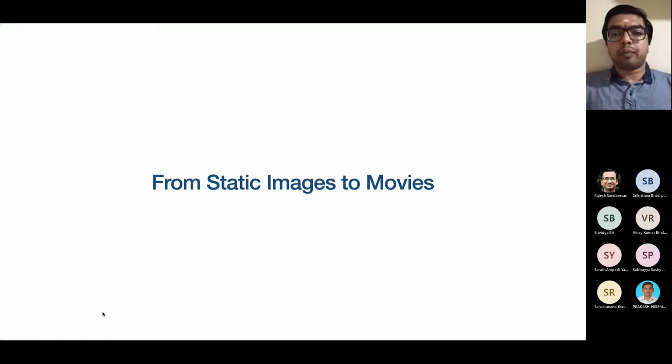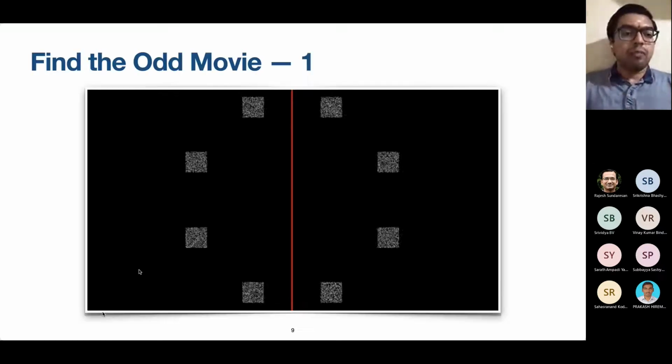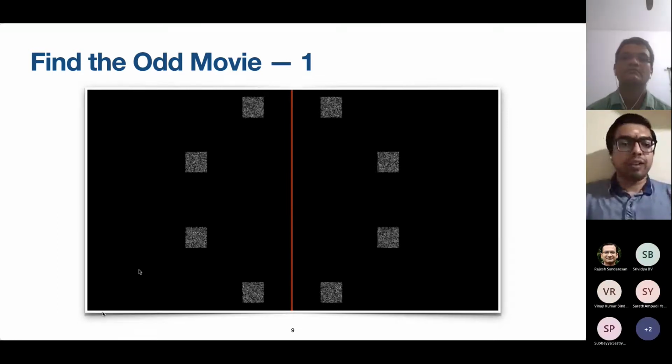Our interest is to move from static images to a slightly more sophisticated setting, which is that of movies. Now imagine a visual search experiment like this, where you are shown 8 patches of drifting dots movies. The dots in each of these movies drift at a certain angle. The angle of drift in one of these movies is different, and that in all the other movies is some other value. Okay, and the goal is to identify the odd movie, that is the one which has a different drift, as quickly as possible.